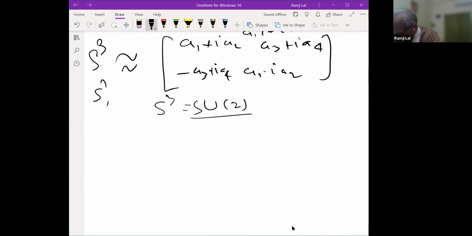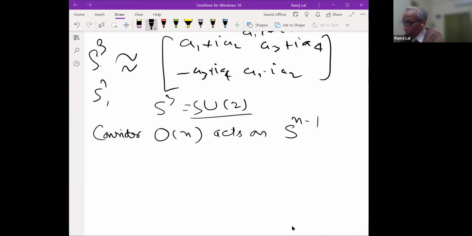You consider ON, you may consider UN also for Hopf theory. So consider ON, and ON acts on Sn minus 1.